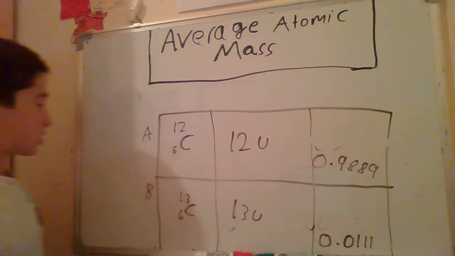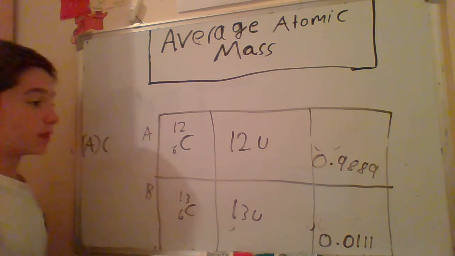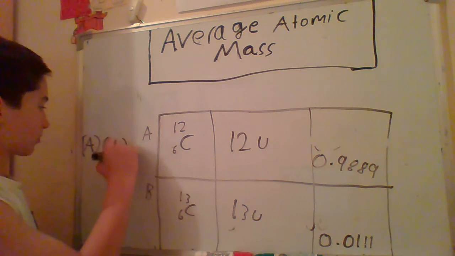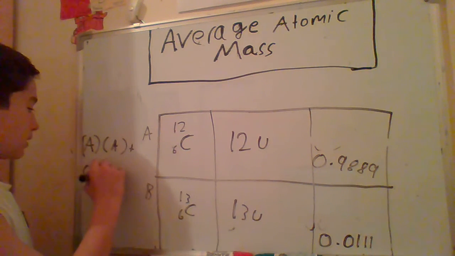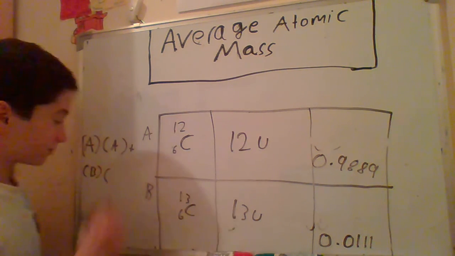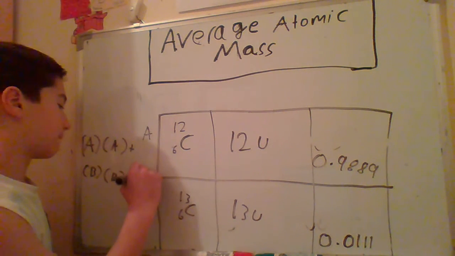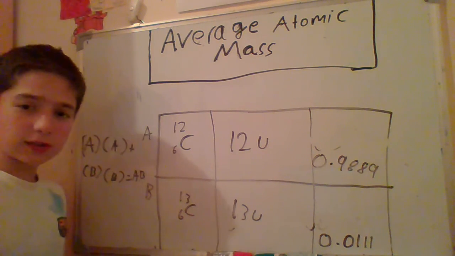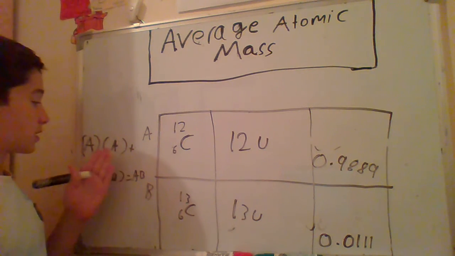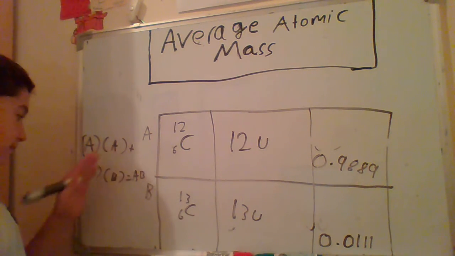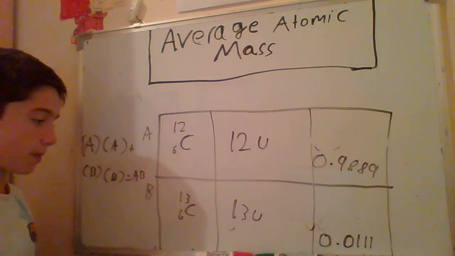So I need to write the atomic mass of A multiplied by the decimal fraction of A, plus the atomic mass of B multiplied by the decimal fraction of B, and we get, for example, the answer AB. So did you understand what we have to do? We write the atomic mass multiplied by the decimal fraction, add the atomic mass of B multiplied by the decimal fraction of B, and get the answer.